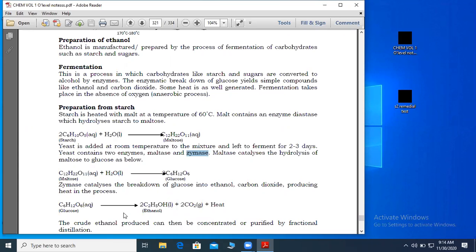So the second statement, I'm saying now that yeast is added to the solution of glucose.